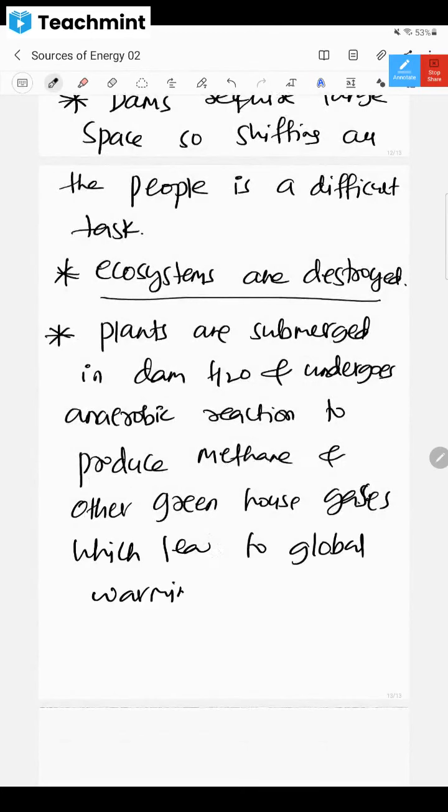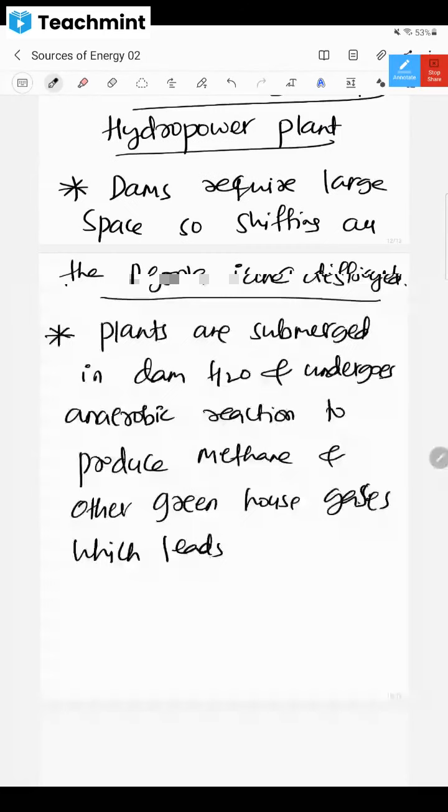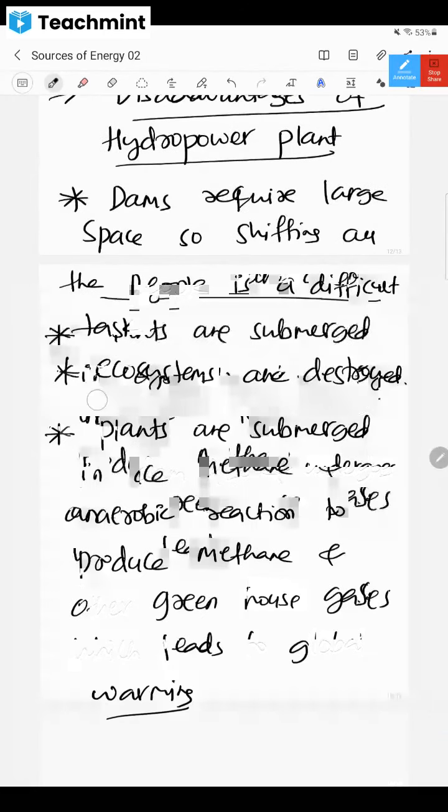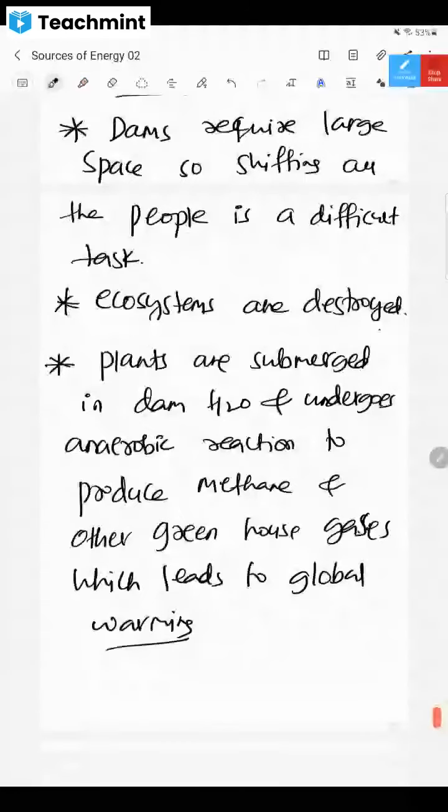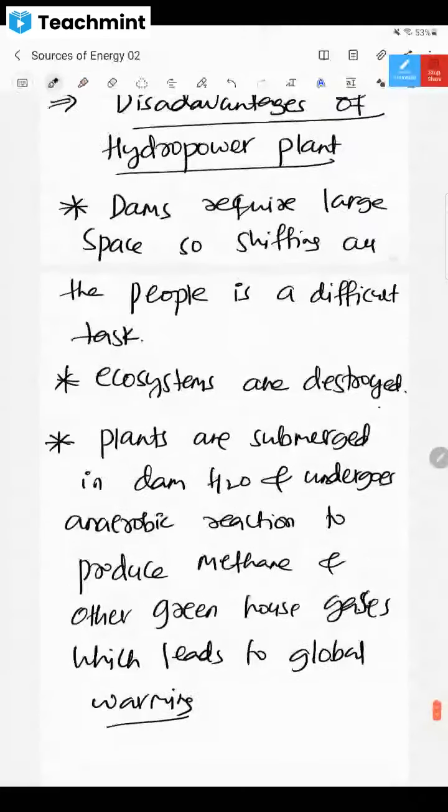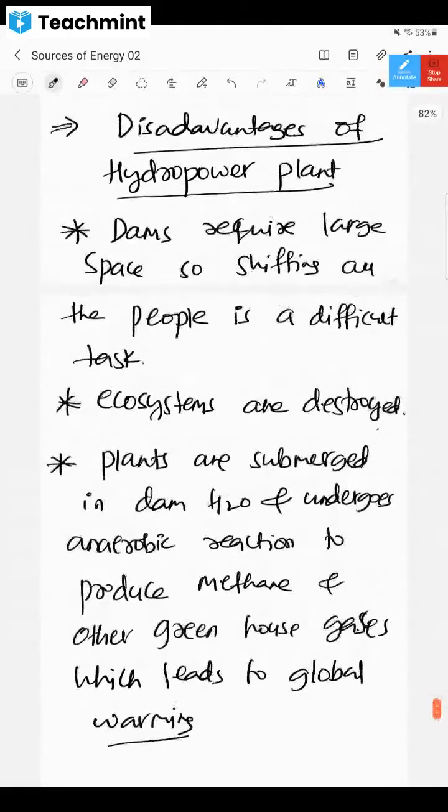Everybody must be aware of what is global warming. So because of these gases, global warming will be happening. So that is a big disadvantage. Have you understood the disadvantages of hydropower plant, dear children? Clear?